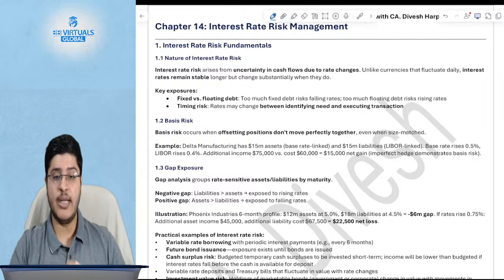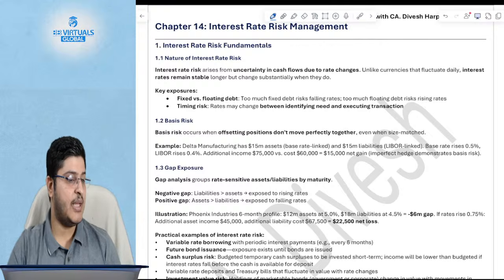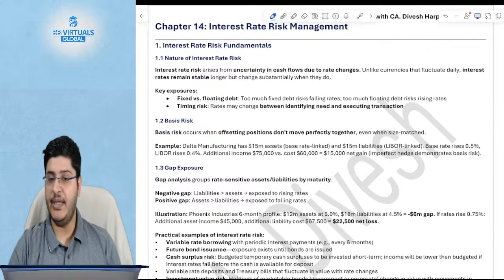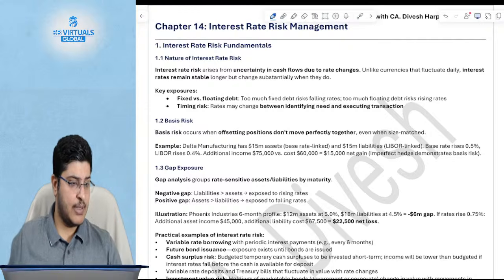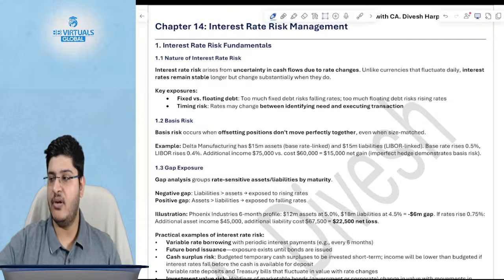Are you with me till here, guys? We'll move to interest rate risk management, then we'll move to business valuations. Are you with me till here, guys? I'll wait for 45 seconds. Yes, asset liability management for translation risk.